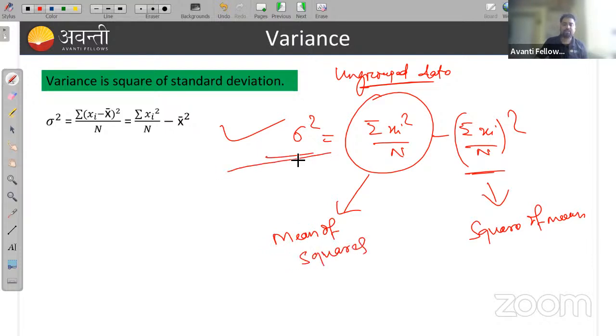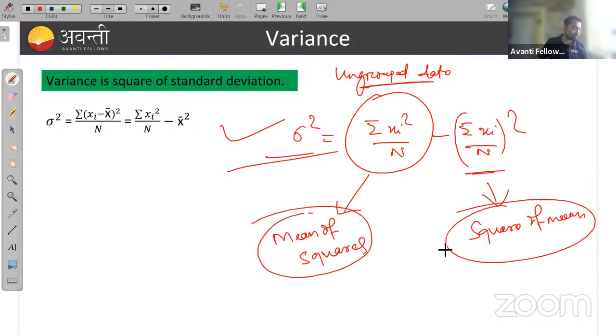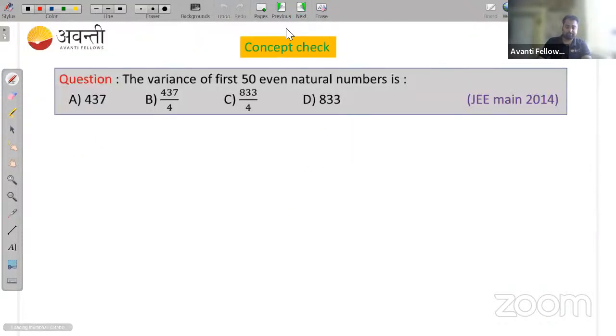So remember, variance is mean of square minus square of mean. Mean of square minus square of mean. Okay, so these are very useful formulas. We don't have much time, but we have a lot of questions to solve. Remember this formula. This is for ungrouped data. Now you can check this question also.